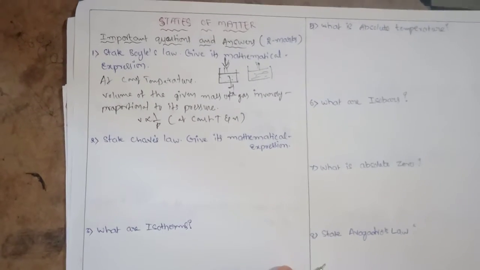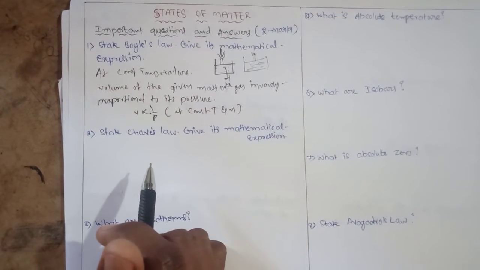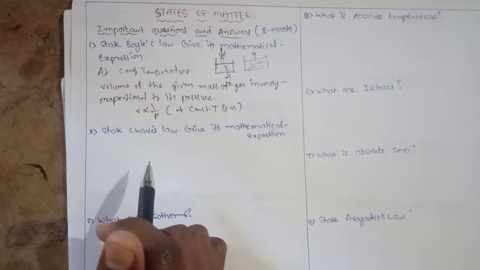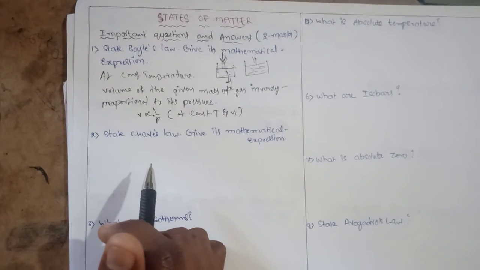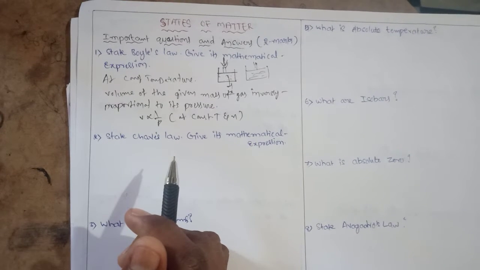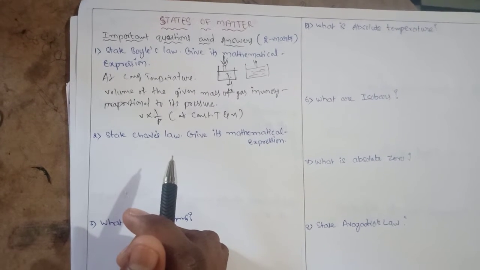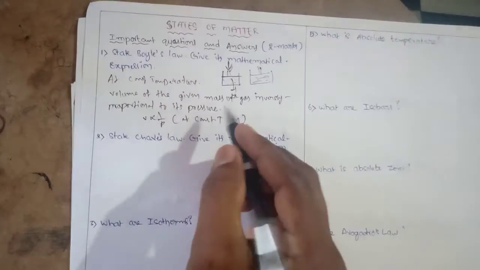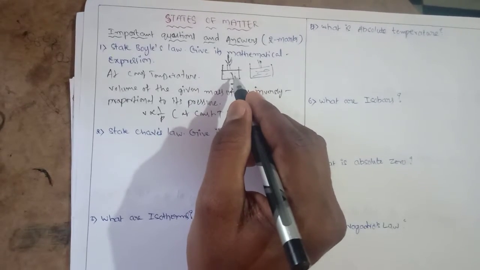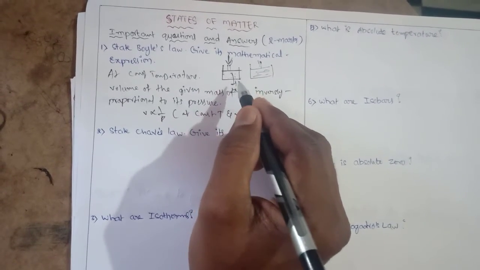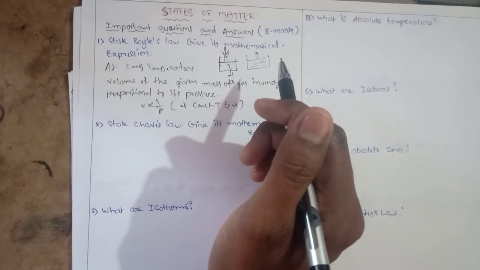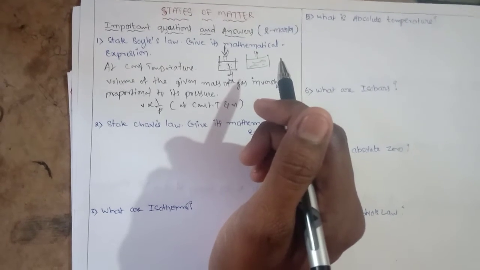Okay, next question: state Charles' law, give its mathematical expression. In Boyle's law, temperature is constant. In Charles' law, pressure is constant. So at constant pressure, volume of the given mass of gas is directly proportional to its temperature. If pressure is constant, volume of the gas is directly proportional to its absolute temperature. Means temperature increases, volume of the gas increases. Temperature decreases, volume of the gas decreases.